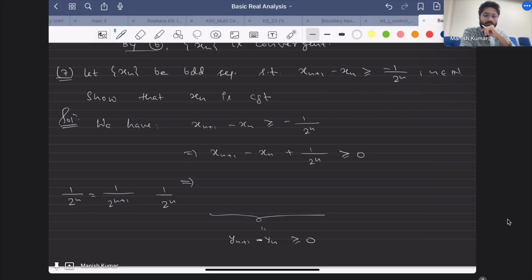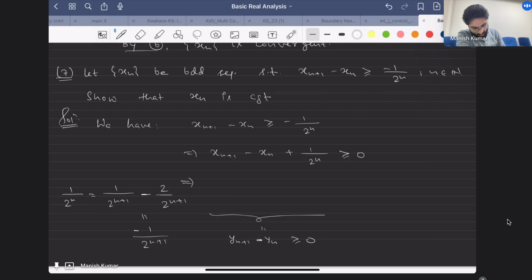At least what I can see, suppose I do minus, then I make it 2 and 2n plus 1. So this is giving me minus 1 by 2n plus 1. So this suggests that I can write this 1 by 2n plus 1 as minus of this plus of this, right?